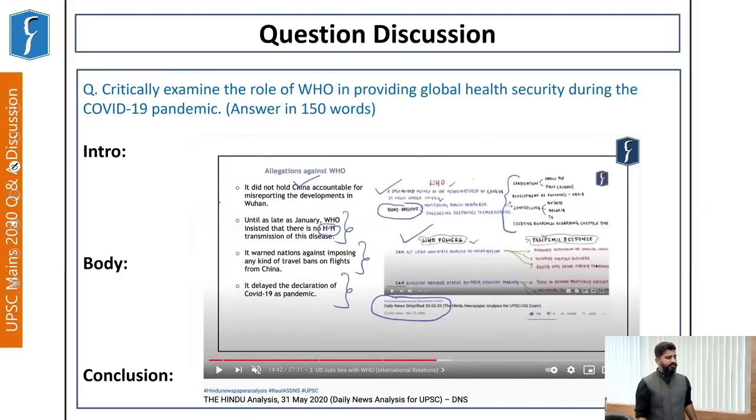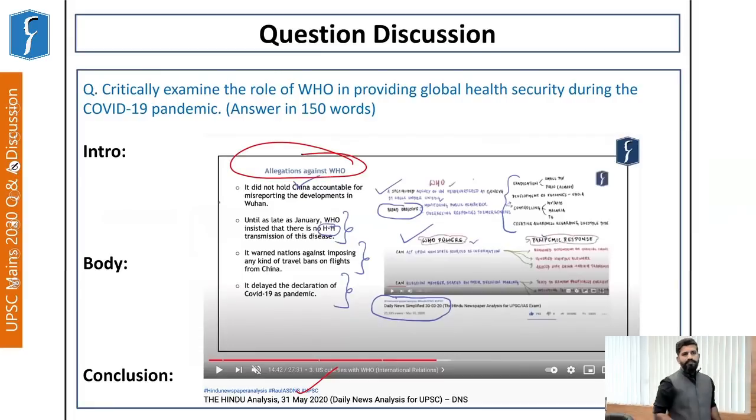And again, in the DNS of 31st May, we have highlighted the allegations against WHO. So we are critically examining the role of WHO in providing global health security. In this, it did not hold China accountable for misreporting the developments in Wuhan. Secondly, as late as January, the WHO had insisted that there was no human-to-human transmission of this disease.